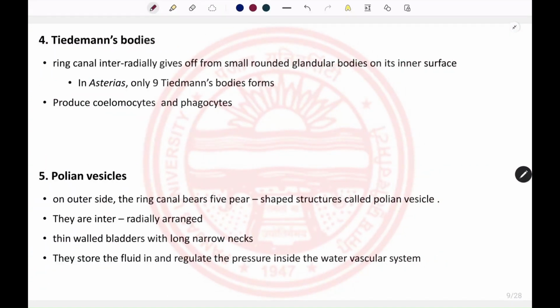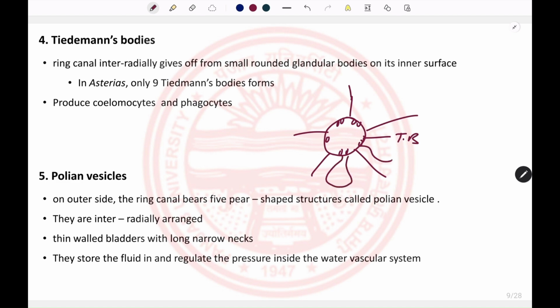A very prominent structural body present on the ring canal can be present on its inner surface or toward the outer side. Those present on the inner side are known as the Tiedemann bodies, and those present on the outer side are known as the Polian vesicles. Polian vesicles are sac-like structures. These Tiedemann bodies produce coelomocytes and help in phagocytosis.